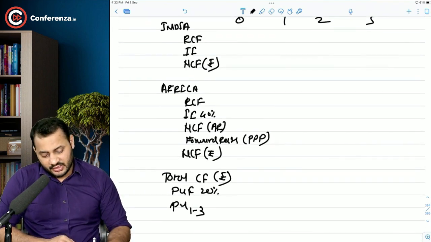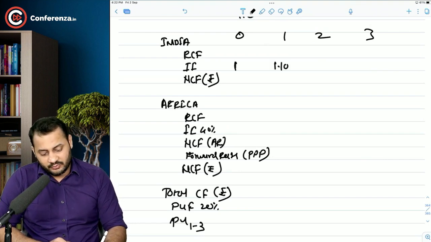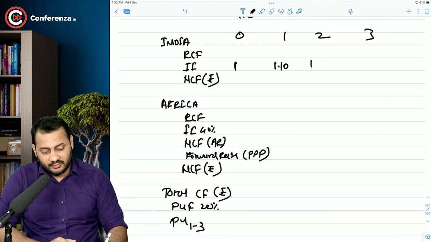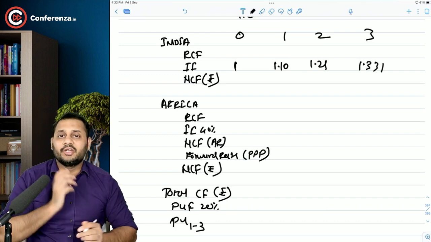Now let me tell you, the inflation index for the 0th point is 1. For the first year it will be 1.1. For the second year it will be 1.21. Third year will be 1.331. That is 1.1, 1.1 square, 1.1 cube.